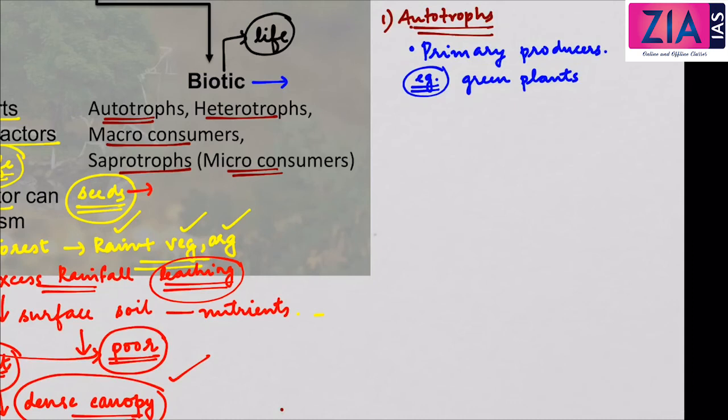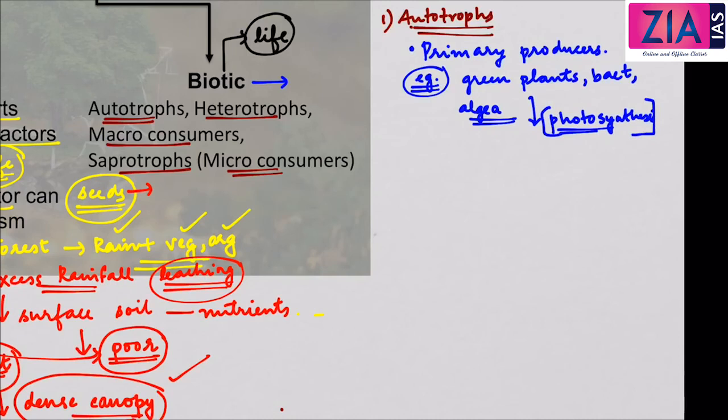Then there are certain bacteria, then algae. So every organism that can carry out photosynthesis, that is, preparation of their own food, is an example of a primary producer.